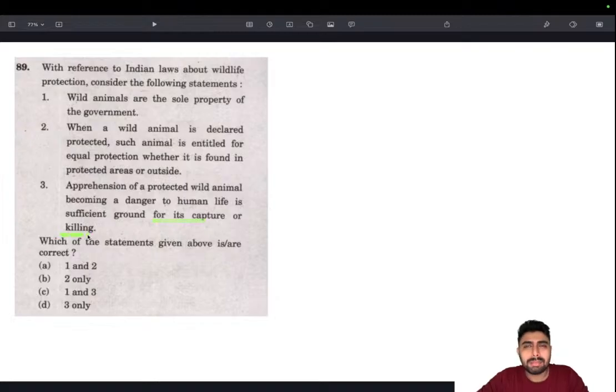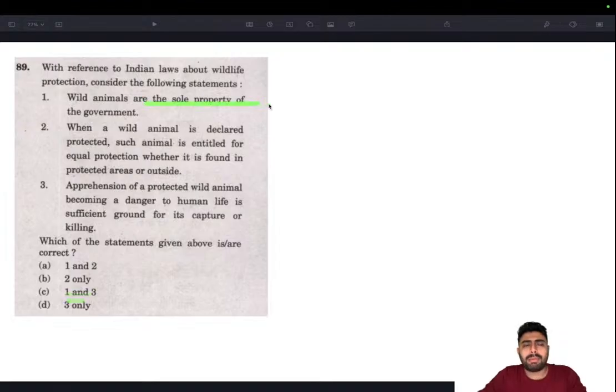So that's one issue with this man-animal conflict, because government is reluctant in most cases. Even if nothing has happened, they are waiting for something to happen to declare and capture that animal. But we cannot actually take away the life of an animal just because of human fear or human apprehension. In most cases it's rightly placed, but in some cases it's not. So this is a more eco-friendly way of approaching things. So this is wrong, and we have arrived at 1, 2 and 1, 2.